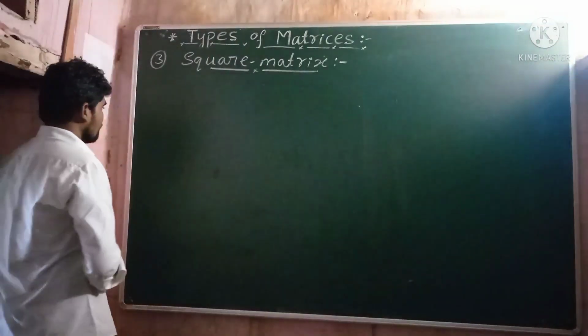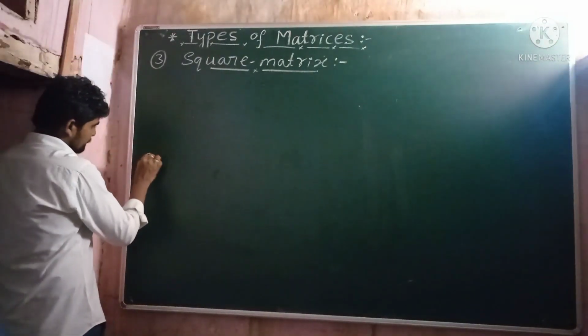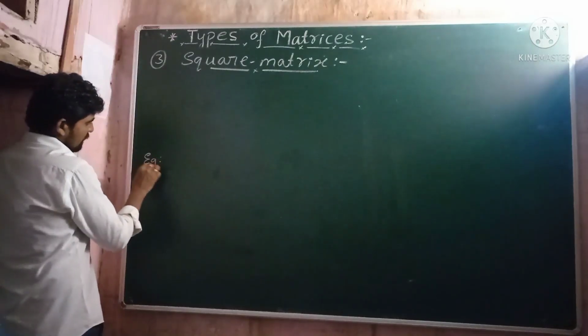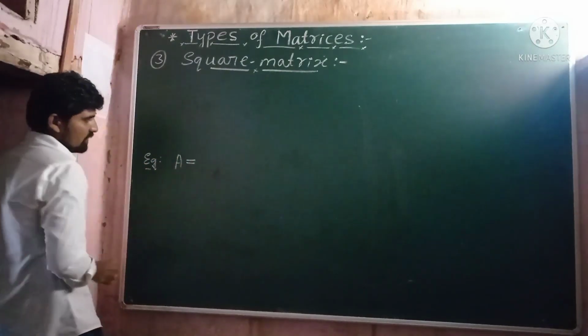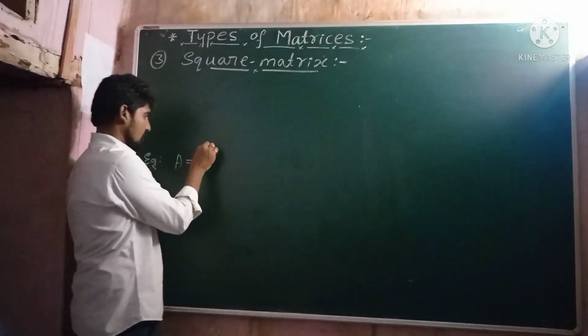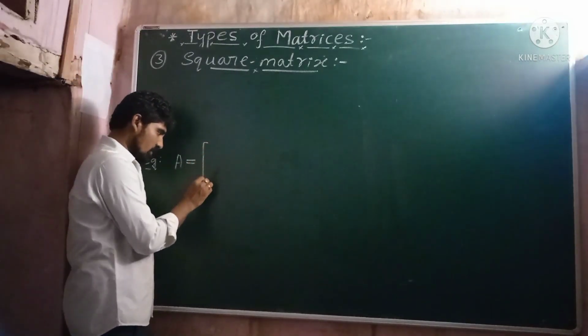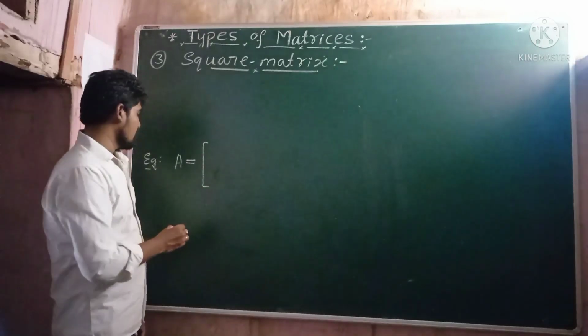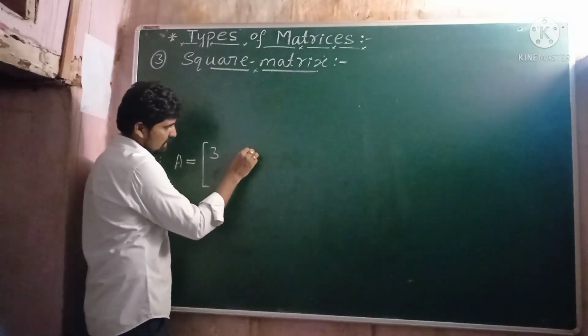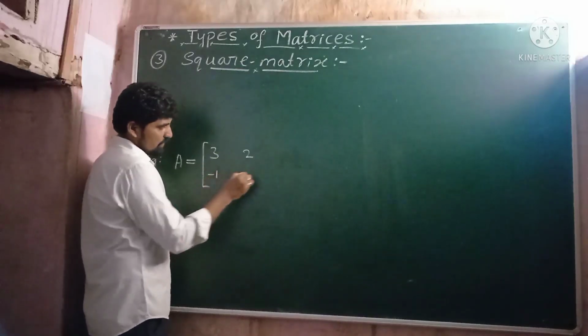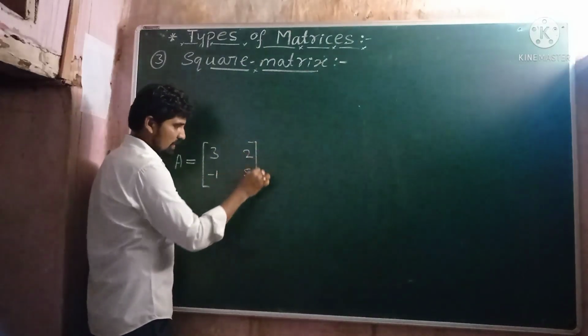So let us consider an example. Let A be one of the matrices which consists of an equal number of rows and columns, and the elements of the matrix A are 3, 2, -1, 5.